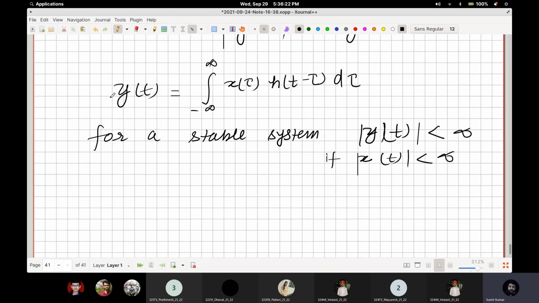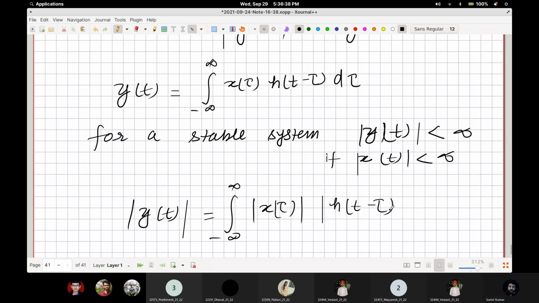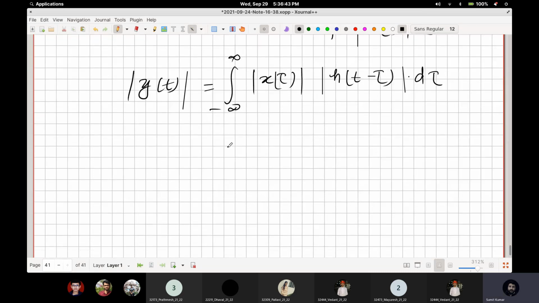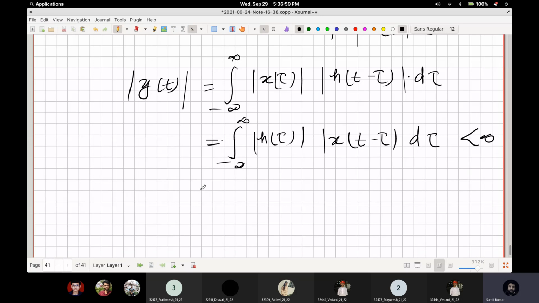So we will apply mod in this equation, and we arrive at this: mod of y of t is at most the integral from minus infinity to infinity of mod of x of tau times mod of h of t minus tau d tau. And this value has to be less than infinity.